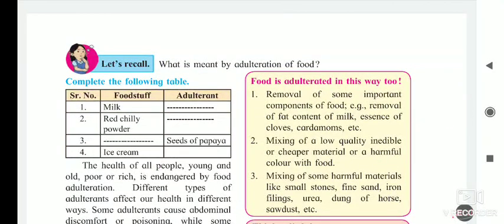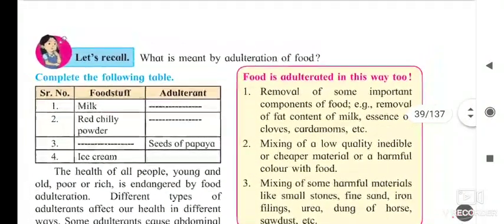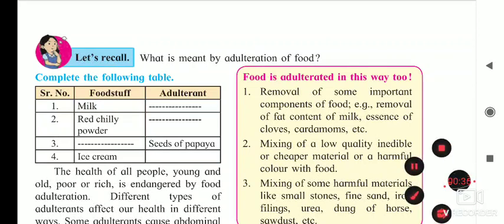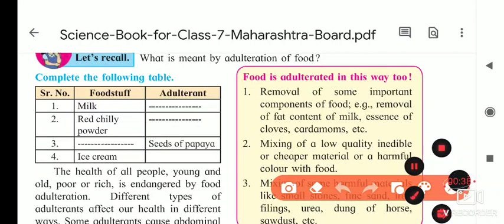Some people, for getting more benefit, are adding some materials into the substances that we are using. Due to this, low grade materials are added inside it, and that is called food adulteration. First of all, we will see which are the food adulterants. Complete the table that we will see.